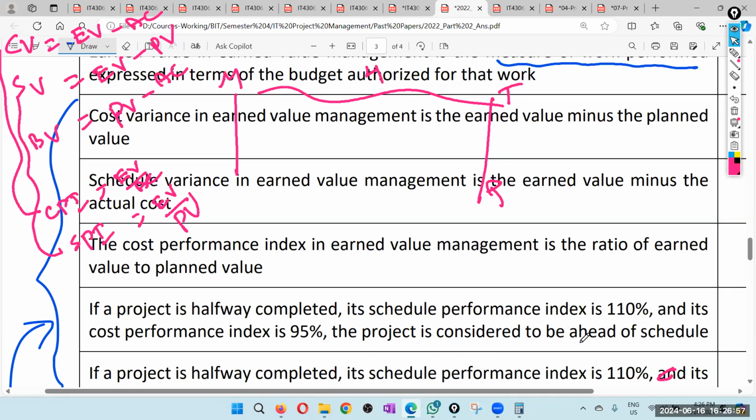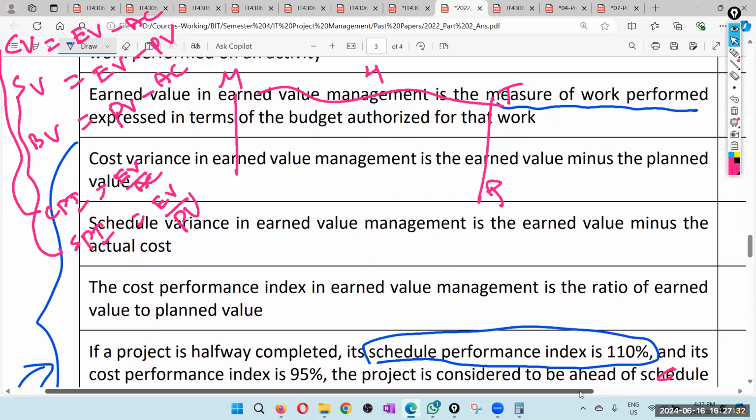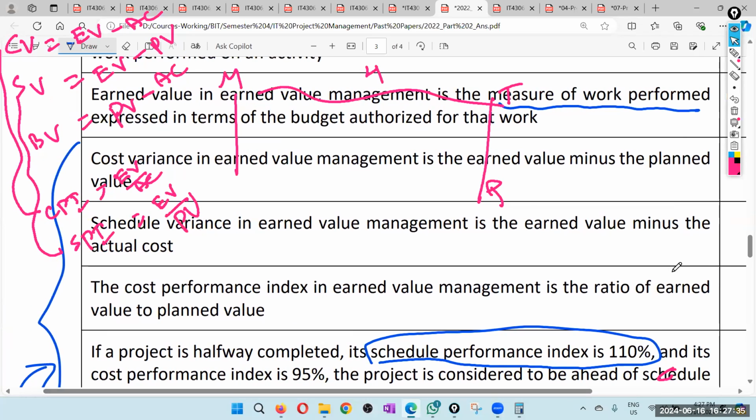The project is considered to be ahead of schedule. Schedule means time. Schedule performance index is more than 100, so we are ahead of time. Cost wise not good, time wise good. So therefore the answer is true. Next one.